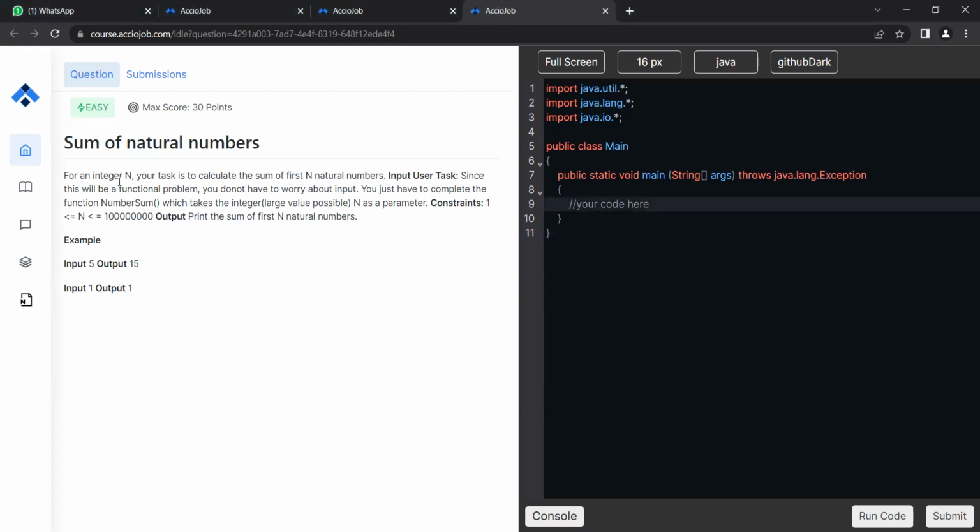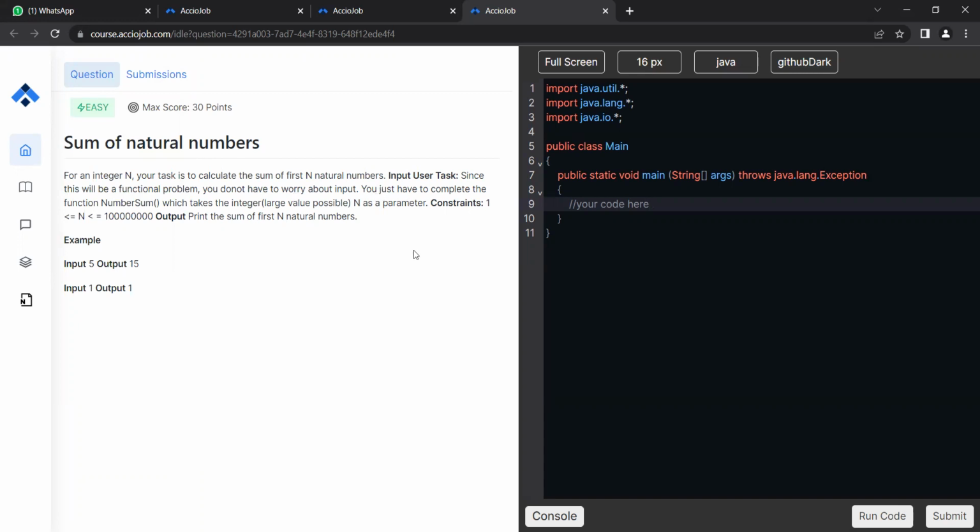Okay. So we were doing the question, right? For an integer n, your task is to calculate the sum of first n natural numbers. Since this is a functional problem, you do not have to worry about the input.